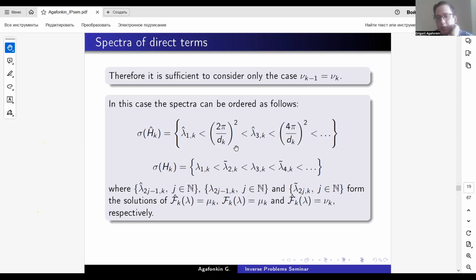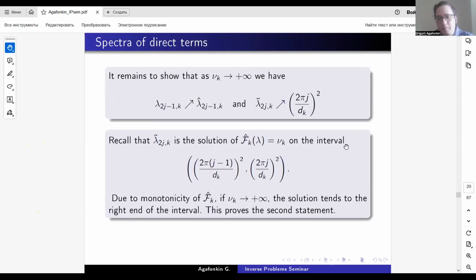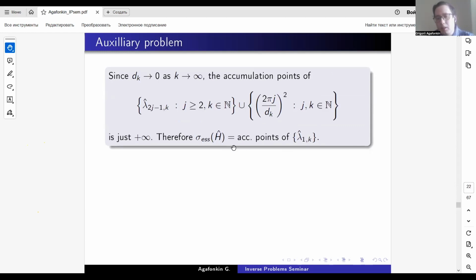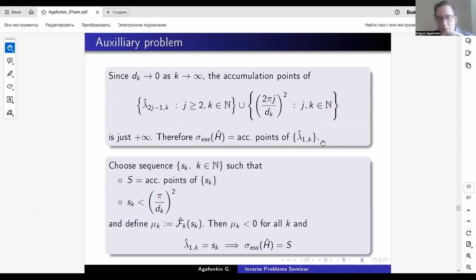Since d_k tends to 0, this fraction tends to plus infinity, and all that are greater also tend to plus infinity. So the essential spectrum of the operator h hat is again the set of accumulation points of the first eigenvalues of these operators. Okay, and we know exactly what to do now. We choose again the sequence s_k such that S is the set of accumulation points of this sequence, with some conditions on its growth. They are growing no faster than pi over d_k squared. And we define mu_k equal to f_k hat of s_k.